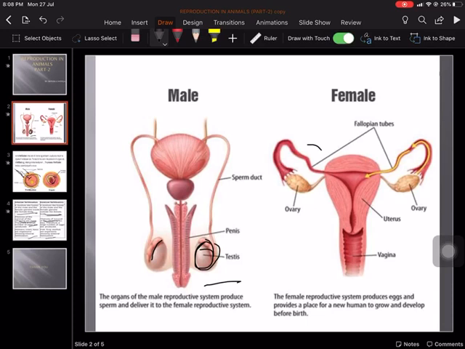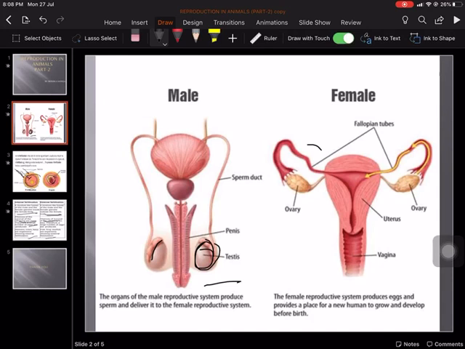Now next is epididymis. What is epididymis? Epididymis is one on each testis, and the sperms are stored in this coil-like structure for a long time, and they get matured and are reabsorbed by the wall of the epididymis. Then there is a sperm duct. This is a tube-like structure. It is a paired structure attached to each testis, and it also joins the urethra. It also carries the sperms in it.